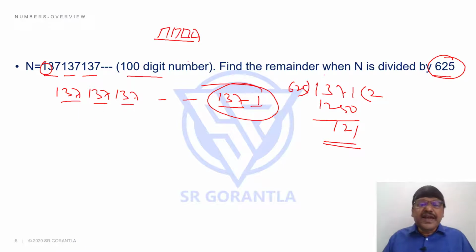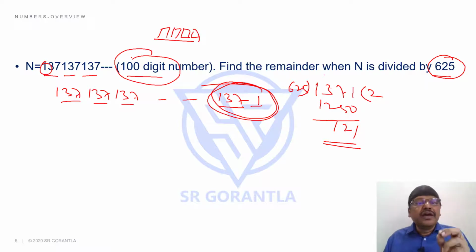This question is as simple as dividing 1371 by 625. Getting that idea that you should divide the last 4 digits is the key. At the outset, when I say 100 digit numbers, it appears to be a little difficult, but it's not, knowing just the logic for 625. Shall we take one more example?